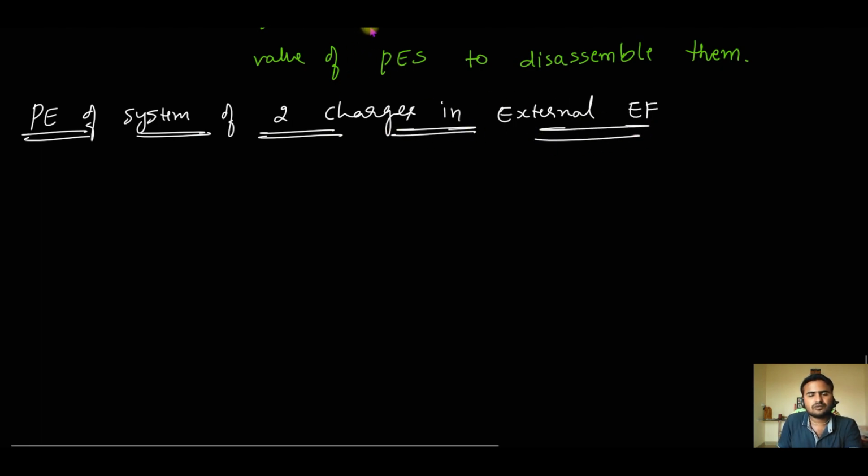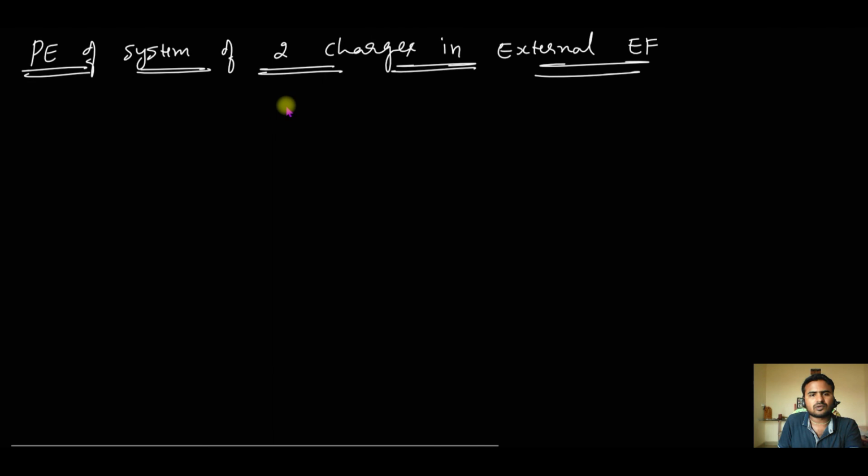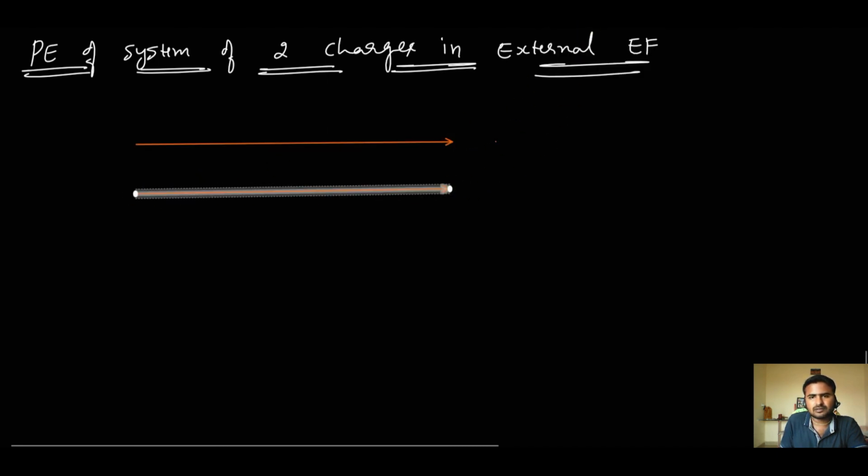Now let us say there is a uniform electrical field going from left to right. That's one electric field line, that's another electrical field line, going from left to right.